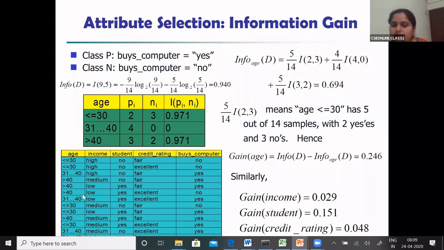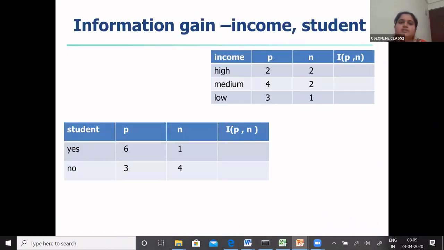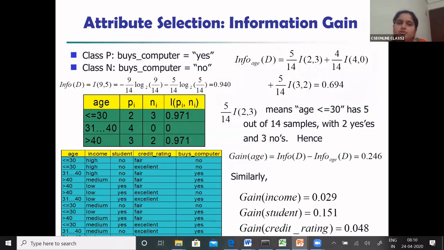The detailed answer I'll share, which is worked out. Lavanya has worked that. I have checked that. So the answer is correct. The stepwise answer will be shared after the class. So it is easier whenever you solve it in the tabular format. For example, for the attribute income, you have considered how many positive, how many negative. Using these values, it will be easier to find out your information gain. So as we did for most of the problems, solving this in a tabular format will give you clear answers. Like for example, here it is solved for age.